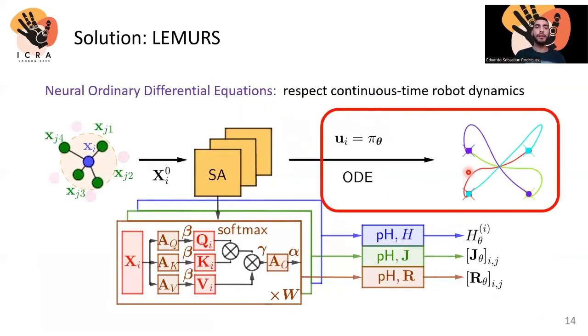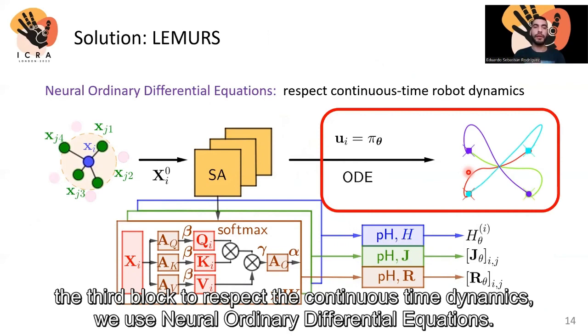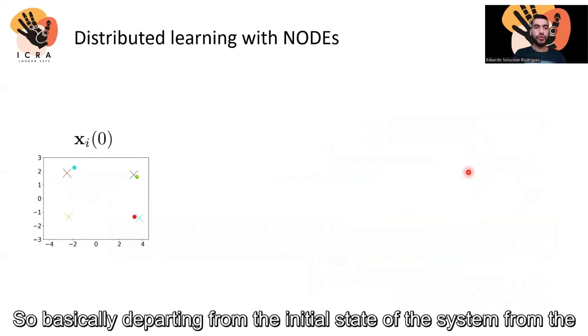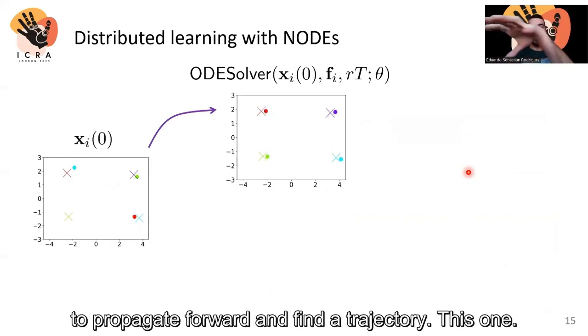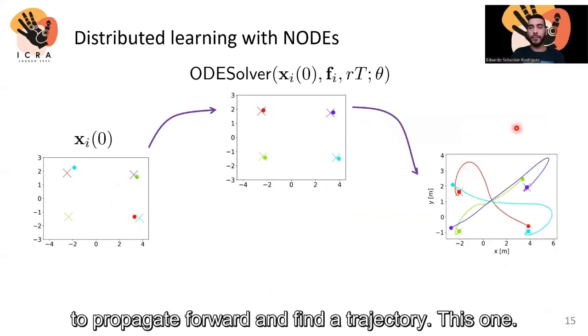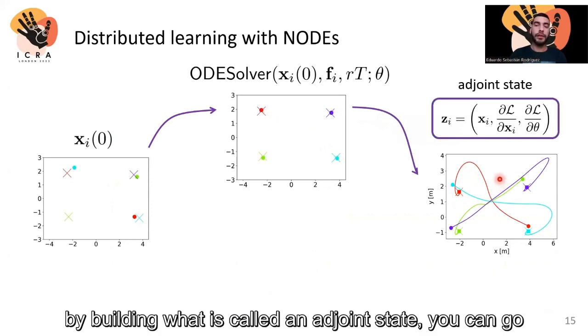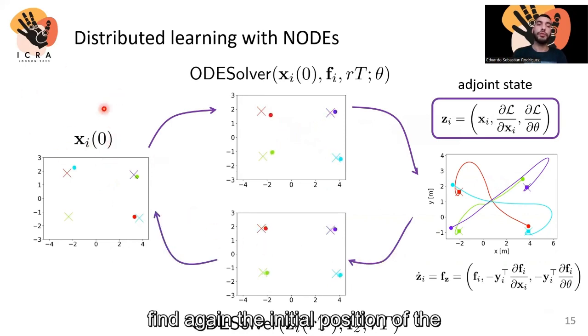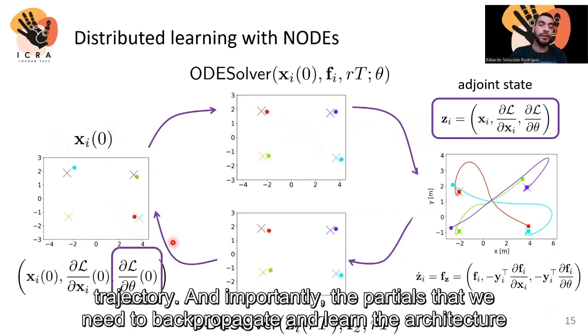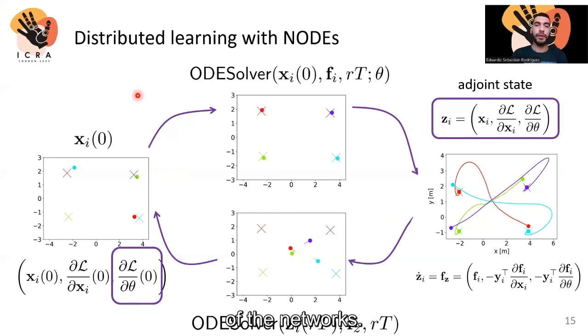And finally, the third block, to respect the continuous time robot dynamics, we use neural ordinary differential equations. So basically, departing from the initial state of the system, from the trajectories, we use an ODE solver to propagate forward and find a trajectory, this one. By building what is called an adjoint state, we can go backward through the ODE solver and find, again, the initial position of the trajectory and, importantly, the partials that we need to propagate and learn the architecture of the networks.